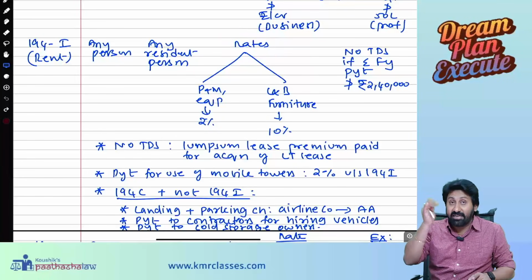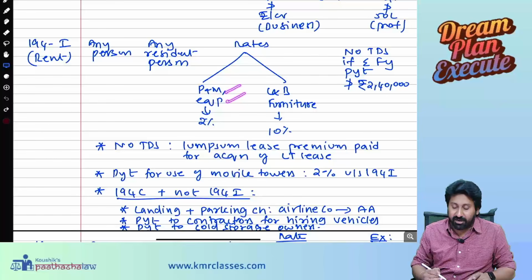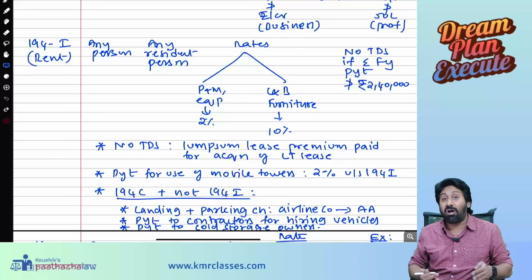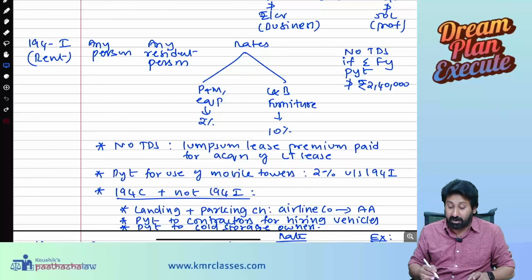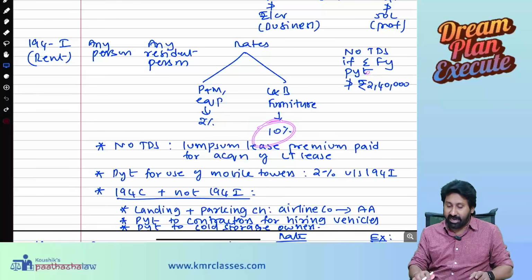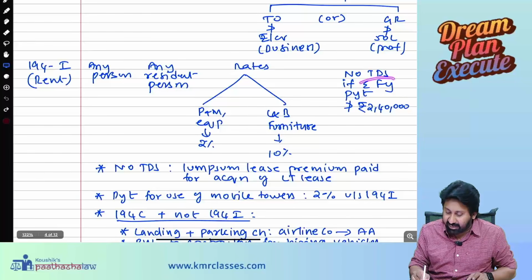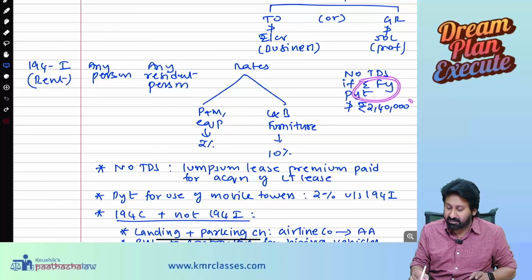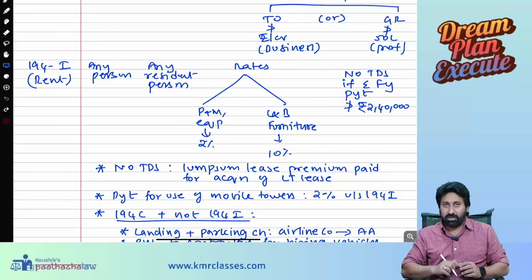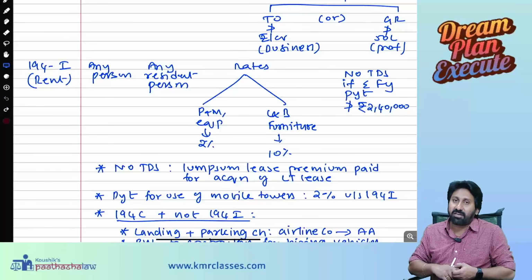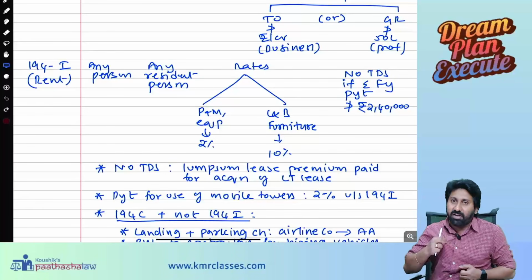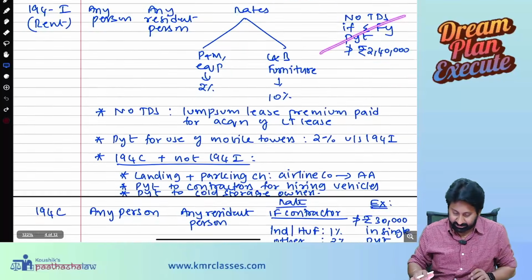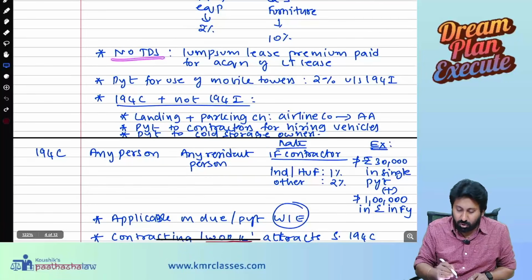If the rent is taken for plant and machinery and equipment, on which there is already a large amount of depreciation, 2% is the TDS rate. For land and building, furniture or any other decorative items, 10% is the TDS. No TDS if the aggregate payment in the financial year does not exceed 2,40,000. So if the total amount of rent that you are paying does not exceed rupees 2,40,000, no need to deduct any kind of TDS.